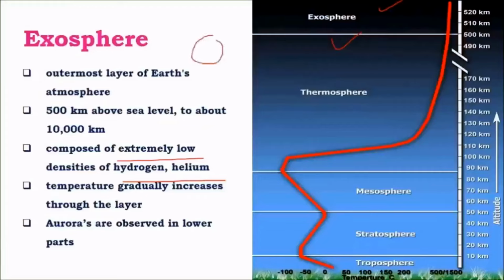We know that Earth has a magnetic field. This is how it runs, North Pole to South Pole, and these magnetic lines bypass the solar wind and other charged particles. So these auroras, or simple light phenomena, are observed near poles. These are very important weather phenomena.